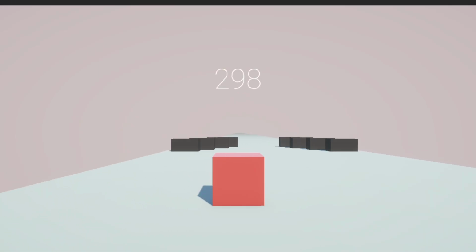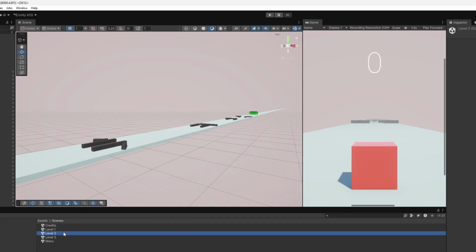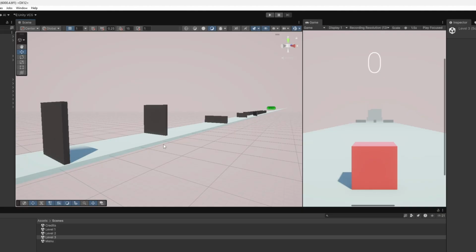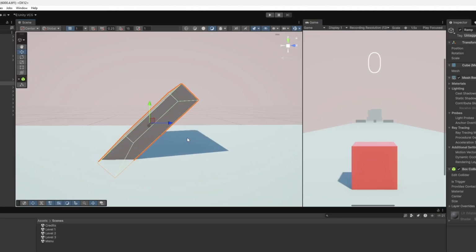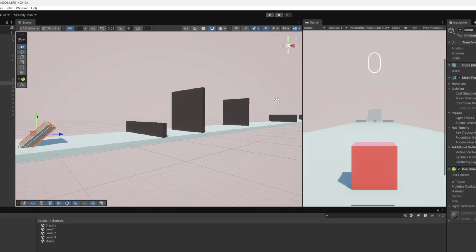But after copying the tutorial, this is what our level 1 looked like, and it had a cool level complete animation. Then we set up our own level 2 and 3, which we made our own obstacles for. I made my own course and even added my twist into level 3, which was a ramp. It took a little bit of time to get everything right, but eventually it all worked out.